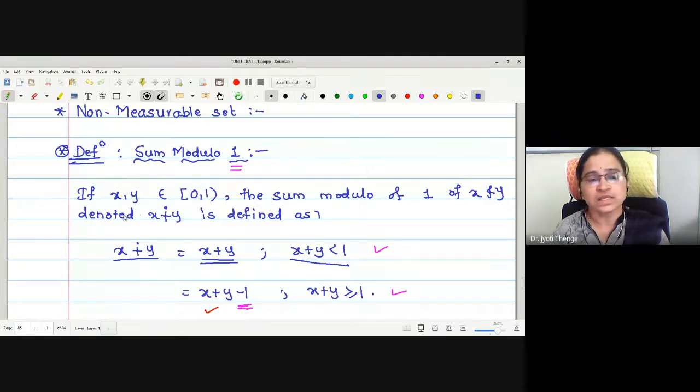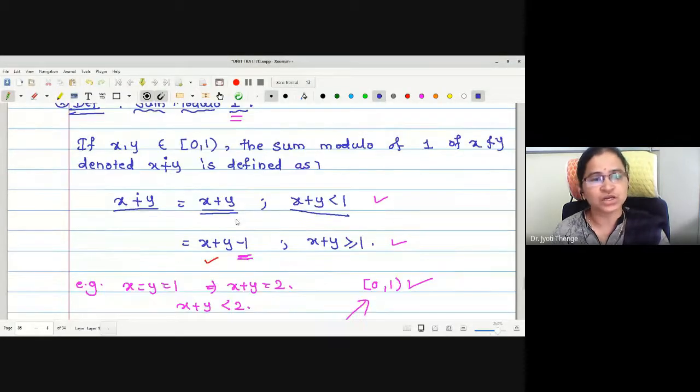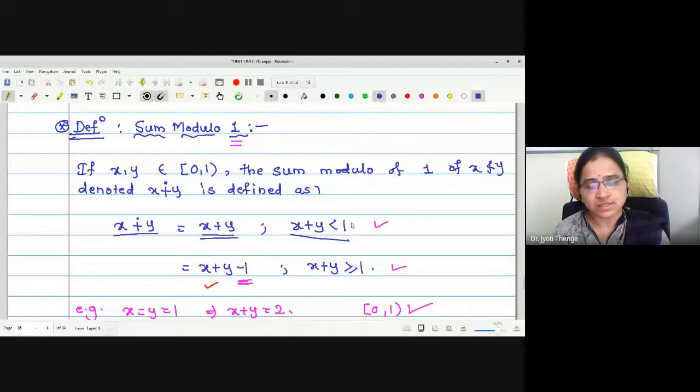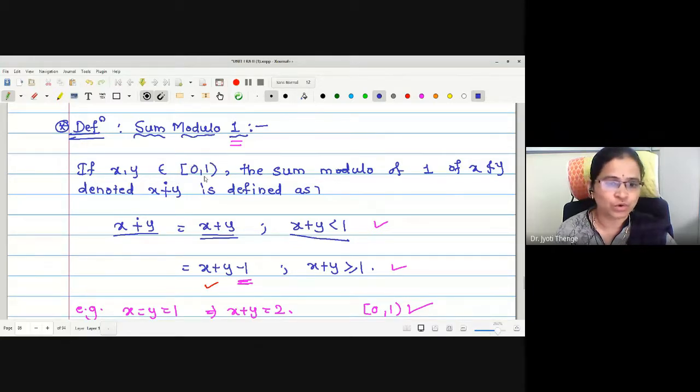Sum modulo 1 is a special type of addition, denoted by x ⊕ y, and it is defined as the ordinary sum x plus y if x plus y is less than 1, and equal to x plus y minus 1 if the sum is greater than or equal to 1. The reason behind defining the sum modulo 1 in this manner is just to make it a binary operation. Because whenever I consider the interval closed 0 to open 1,